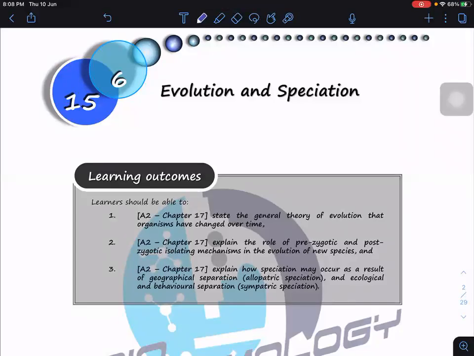Okay, so now what we're going to do for today, this is the last subtopic of chapter 15, selections and evolution. We come to the last part of the topics where we're going to look at evolutions and also speciations. So what are the learning outcomes that we need to learn here?